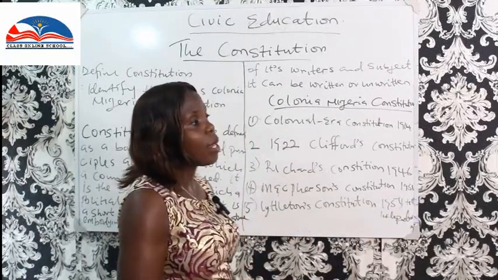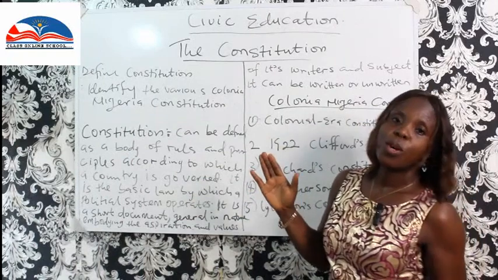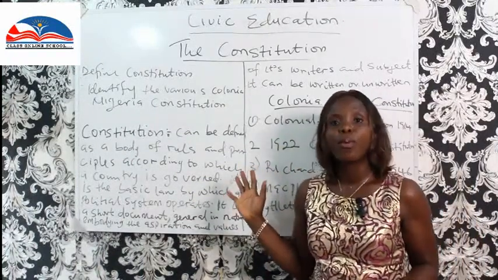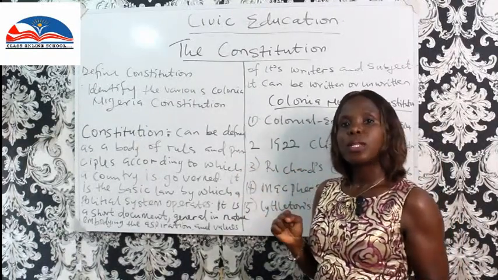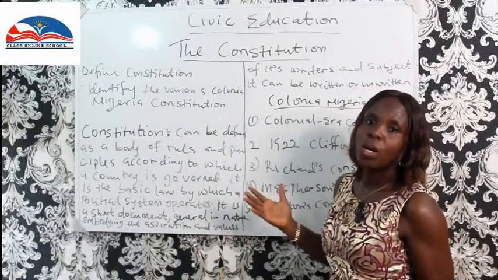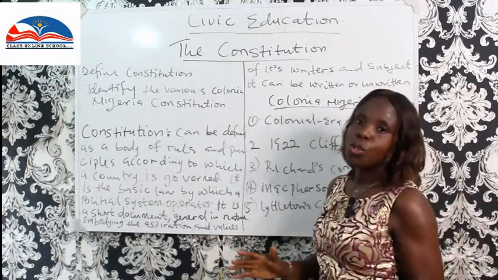Alright, so this is our second objective. We've been able to explain what a constitution is, and we've seen the different constitutions that came up during the colonial time. We talked a little about it, but in subsequent classes where we take the constitution part 2, we are going to be deliberating on each of these constitutions.